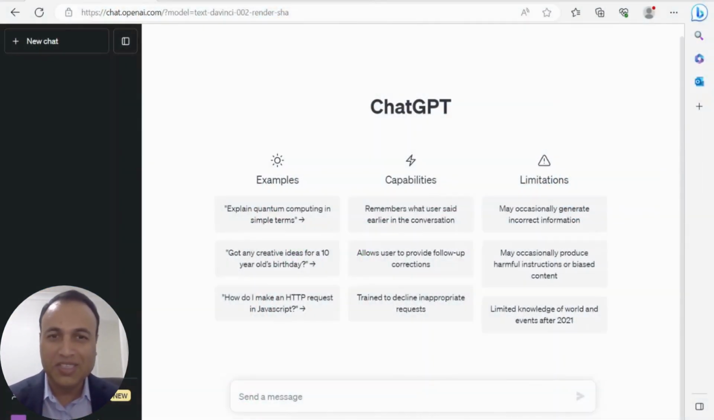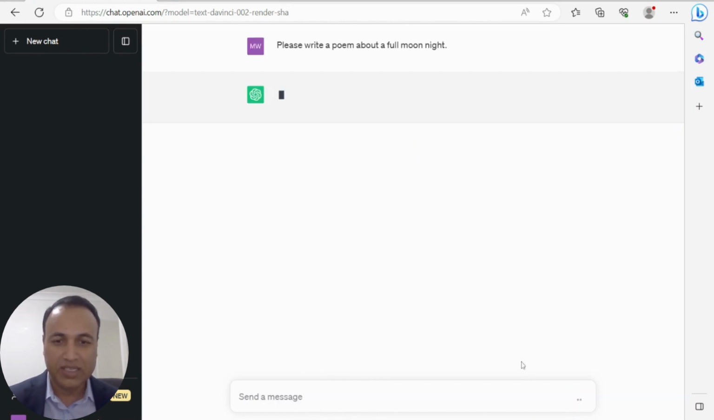Our third use case is about creative writing. In creative writing, I'm going to give one prompt to ChatGPT and Google Bard, and I'm going to see how creative the contents we can get from ChatGPT and Google Bard are. So let's start with our prompt. I'm going to give my prompt to ChatGPT, and the prompt is, please write a poem about the topic of a full moon night. Let's see.